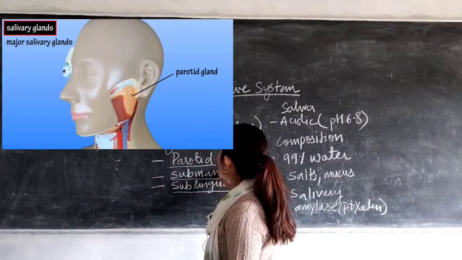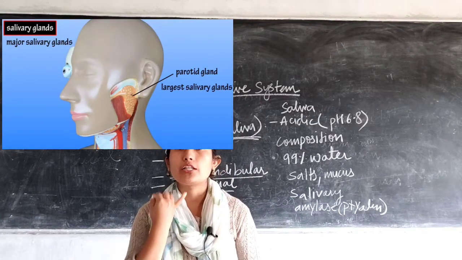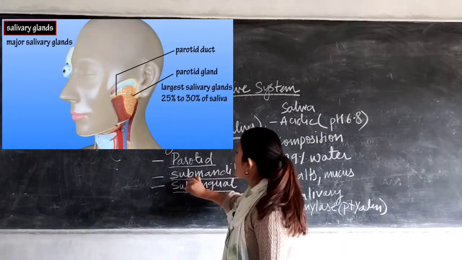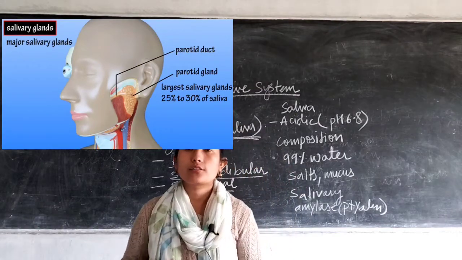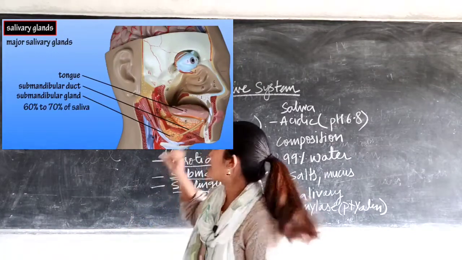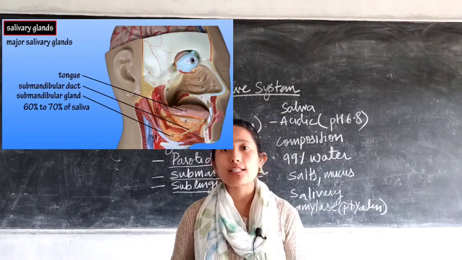And your submandibular gland is present in the lower jaw, near the region below your tongue. And the same thing, your sublingual gland is also present just below the tongue. So the role of all these three glands is to secrete saliva.